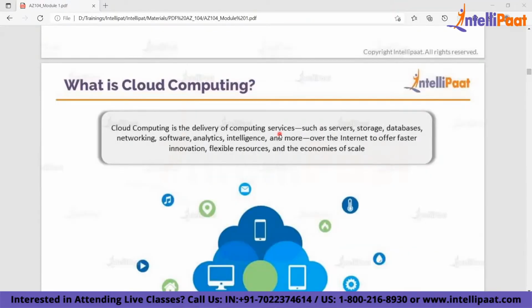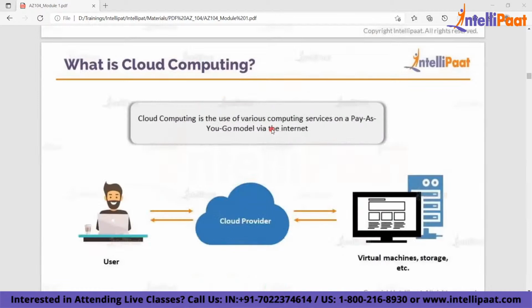And what do they do? They allow you to build, deploy, and run your systems from their data center and connect to that over an internet or intranet, so that you don't have to manage or run systems on your own infrastructure or on your own hardware. Now, what is the model that cloud computing works on?